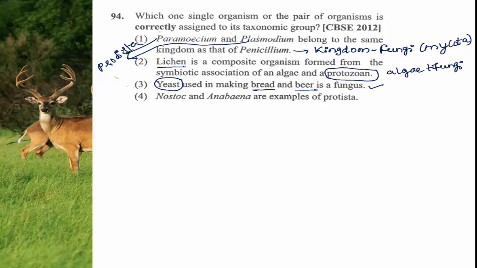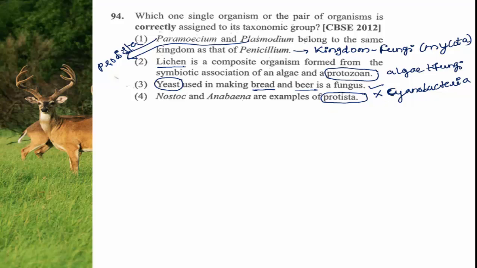Nostoc and Anabaena are examples of protista. No. Nostoc and Anabaena are not examples of Protista, they are examples of cyanobacteria. Both Nostoc and Anabaena belong to cyanobacteria.